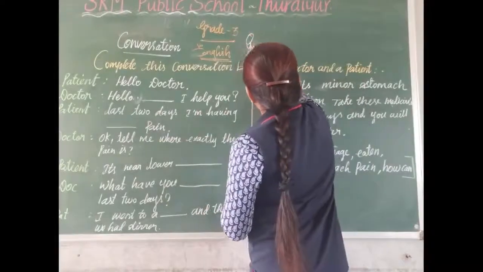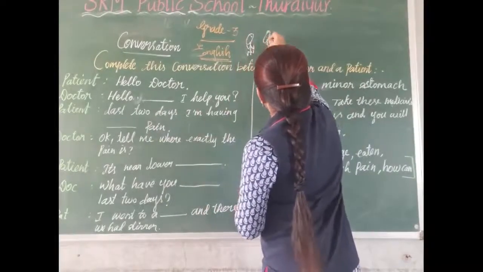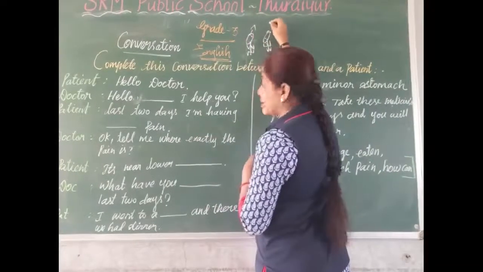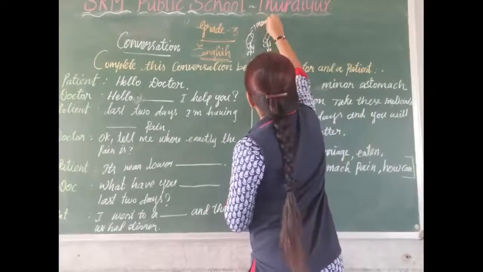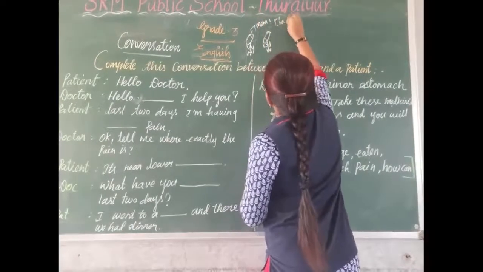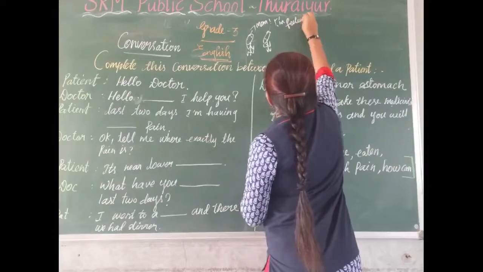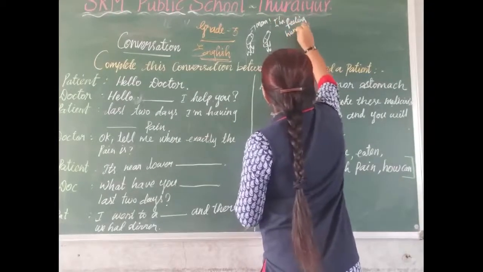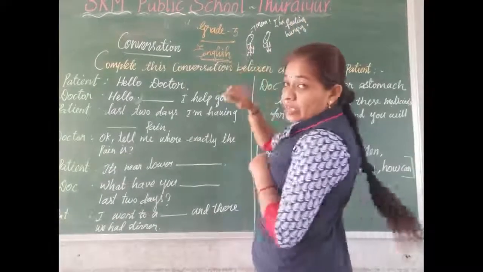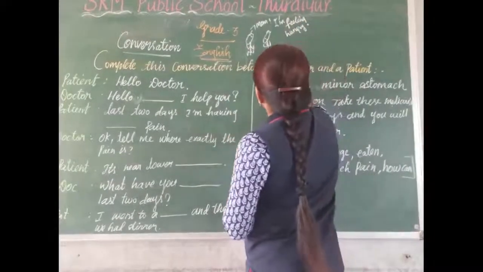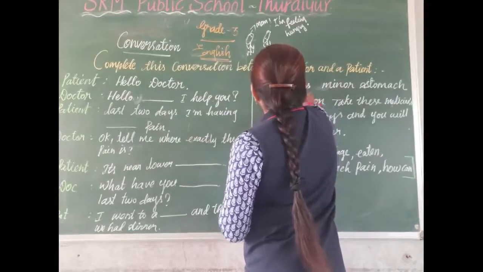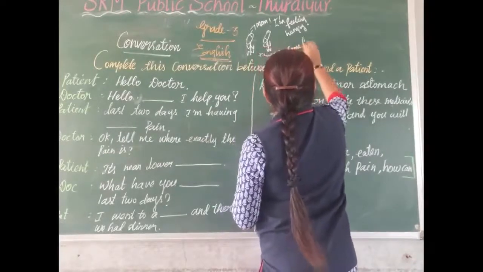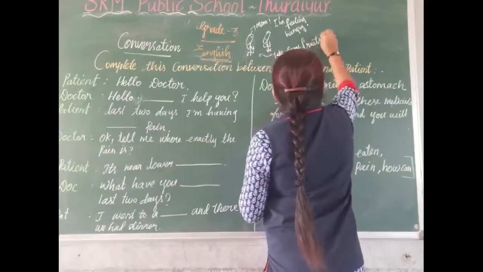Here is a boy and here is a mom. The boy is asking his mother, Mom, I am feeling hungry. Here the mother is answering the boy, take some fruits.